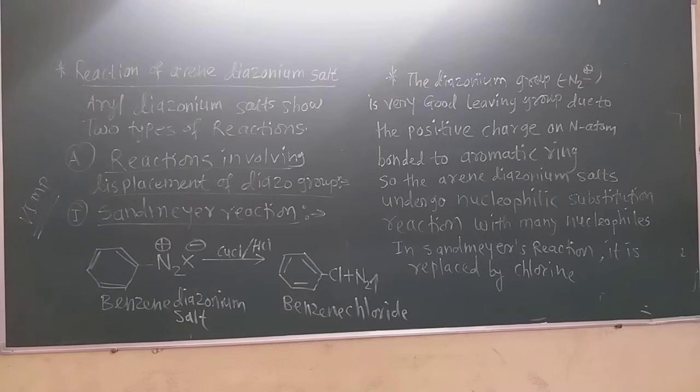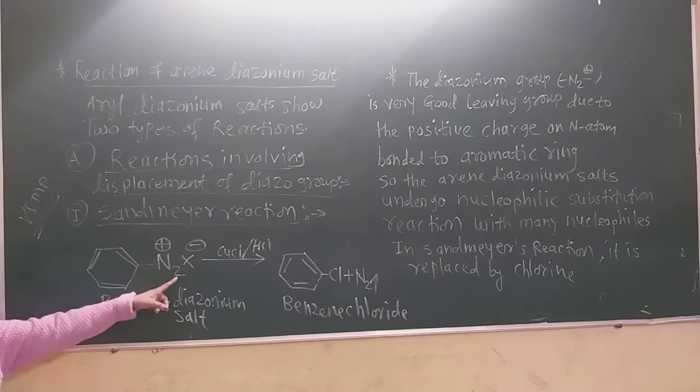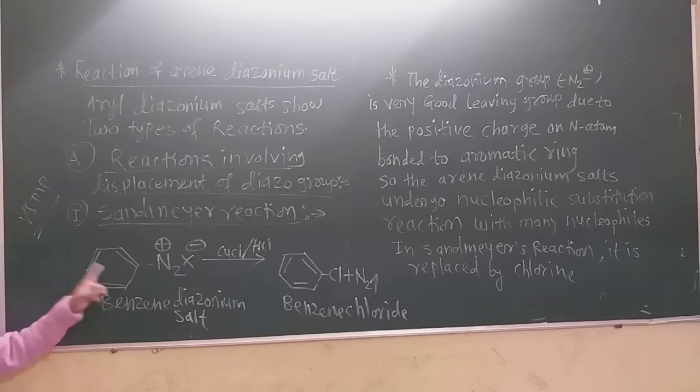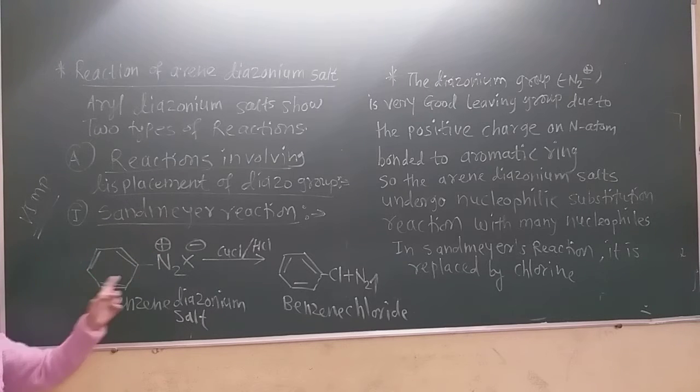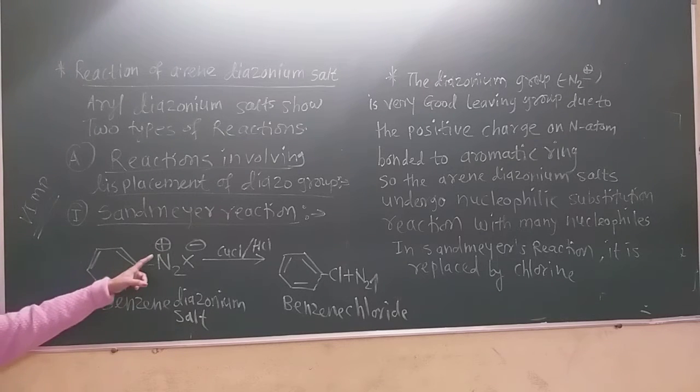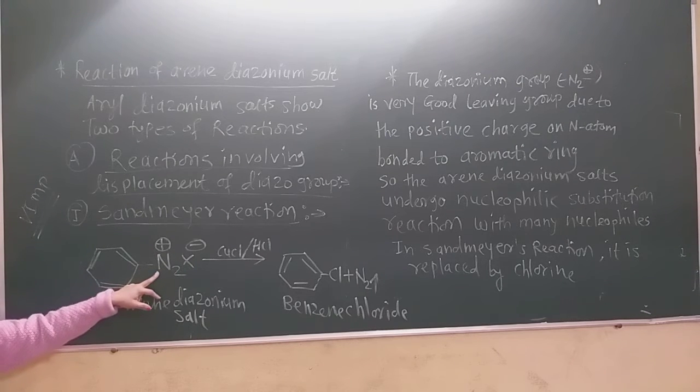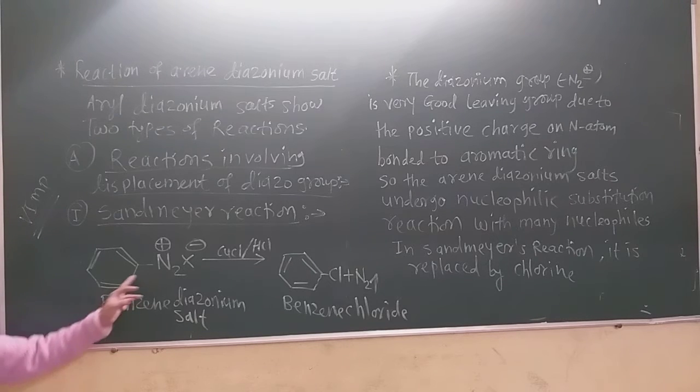Now in aryl diazonium salt, the N2X group is directly attached to this benzene ring. Now this is the aryl diazonium salt. Why is it a salt? Because there is charge separation, positive and negative. Now this N triple bond N is called the diazonium group. So this compound is called the benzene diazonium salt. Now this grouping is called the diazonium group.